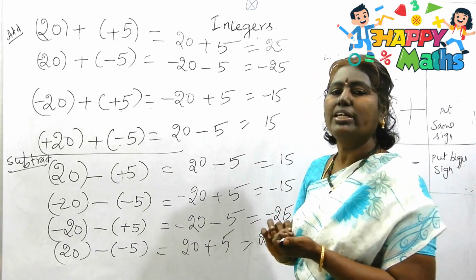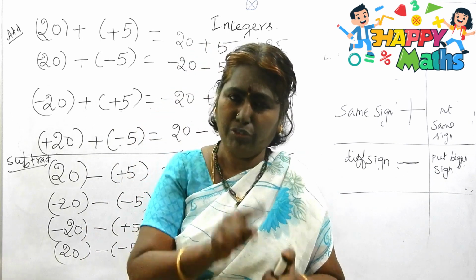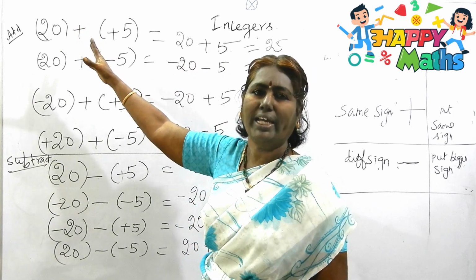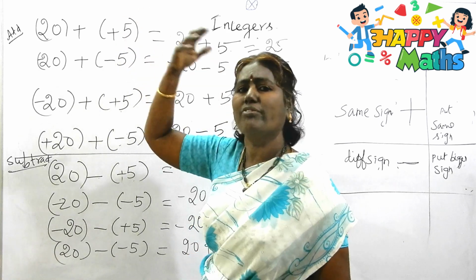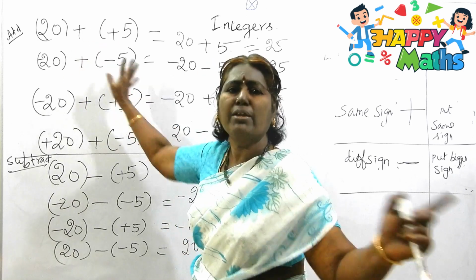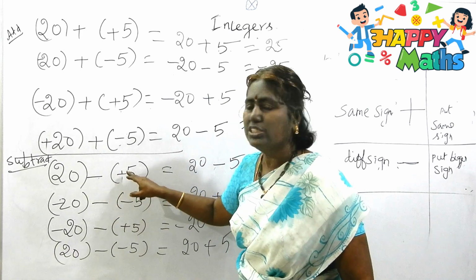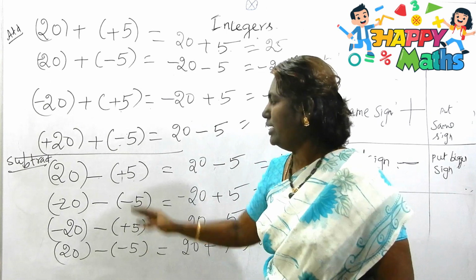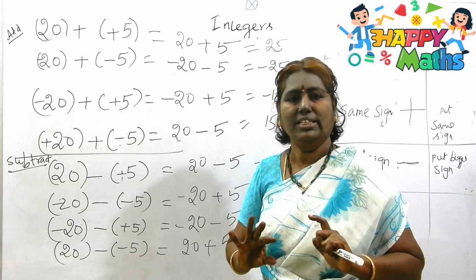So whenever you remove a bracket, just look at the sign that is before it. If the sign is plus, you need not worry about removing the bracket. You can simply remove it, even if there are more than 5 numbers, 6 numbers also. If the minus sign is there, then you have to change the sign of the numbers inside the bracket. That is, you have to write the opposite sign. If 5 numbers are there, all 5 numbers will have their signs changed. Is it clear for you?